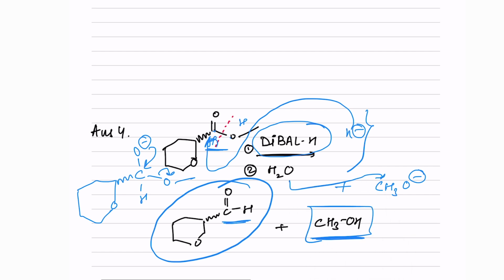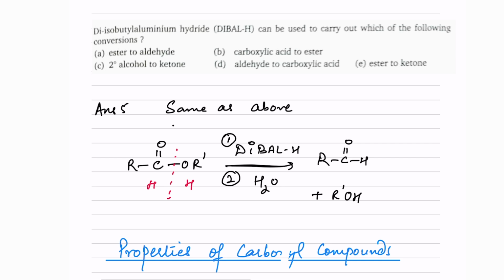So DIBAL-H will generate H-, water will generate H+, and these will get attached on the respective positions. First the attack of H- will happen on the carbonyl carbon. Then, pretty much like an SN2 type reaction, O- will form the bond back, the leaving group will leave, and ultimately H+ it will get from the water. We'll get an aldehyde and alcohol. This is our option B. It will definitely not affect the ether. Ether will not get affected by DIBAL-H.